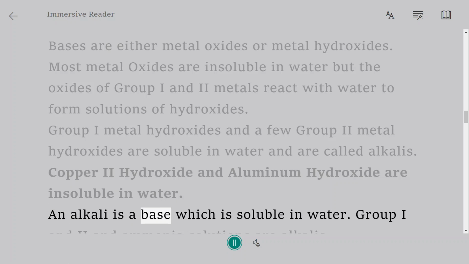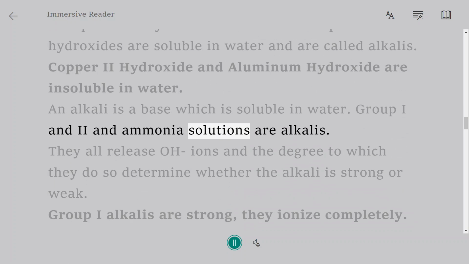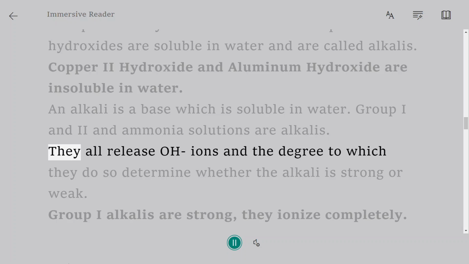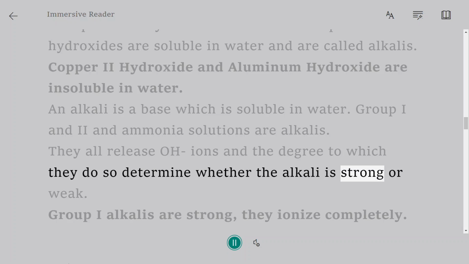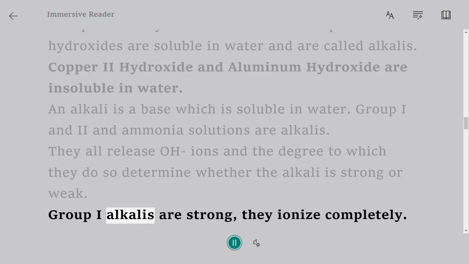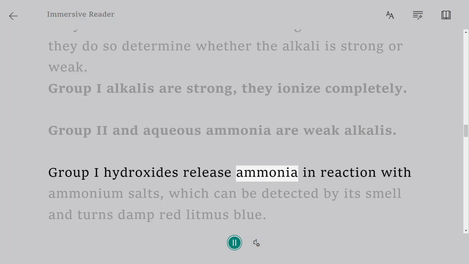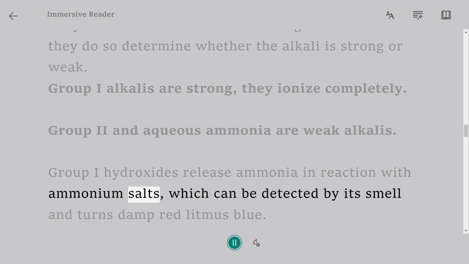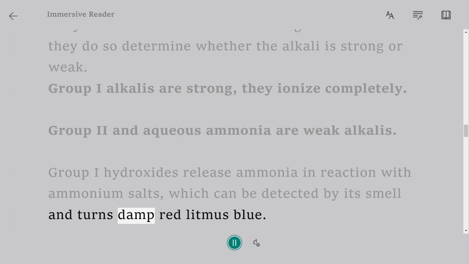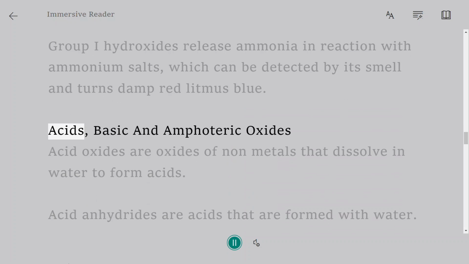An alkali is a base which is soluble in water. Group 1 and 2 hydroxides and ammonia solutions are alkalis. They all release OH- ions, and the degree to which they do so determines whether the alkali is strong or weak. Group 1 alkalis are strong, they ionize completely. Group 2 and aqueous ammonia are weak alkalis. Group 1 hydroxides release ammonia in reaction with ammonium salts, which can be detected by its smell and turns damp red litmus blue. Acidic, basic and amphoteric oxides.